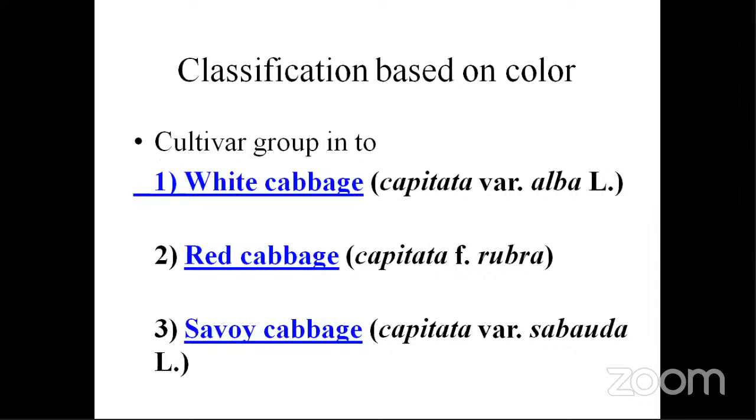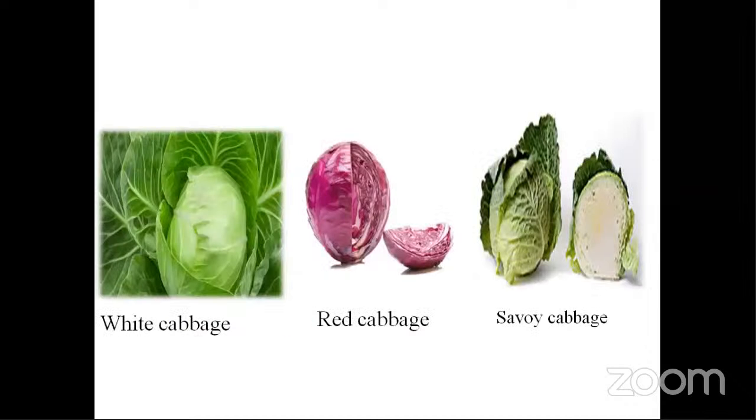When we come to the classification, as I have already mentioned, in case of written exams, especially when it comes to NET and ARS, you have to remember the vegetable classifications in specific. Among the classification of cabbage, based on color we have white cabbage, Capitata variety alba, red cabbage, Capitata variety rubra, and Savoy cabbage, Capitata variety sabauda. Here we have the white cabbage, which is nothing but the normal cabbage that we consume.